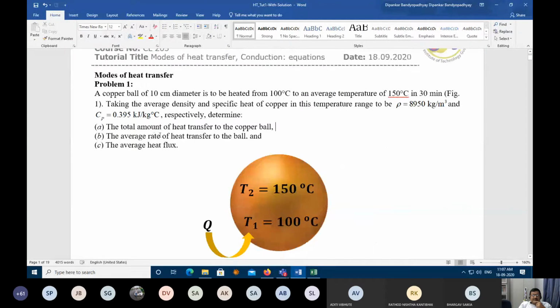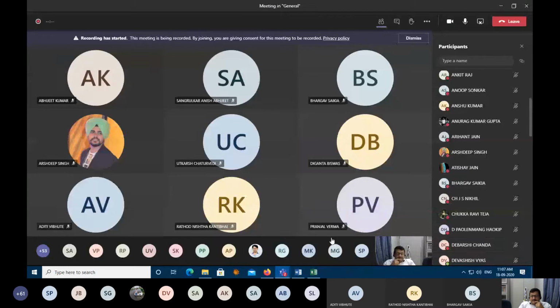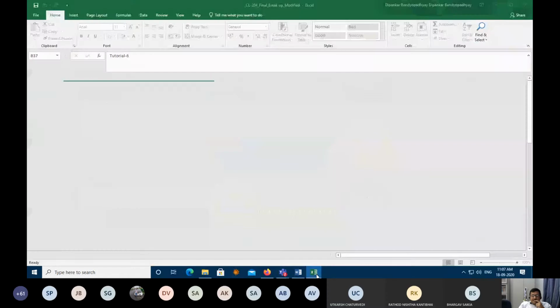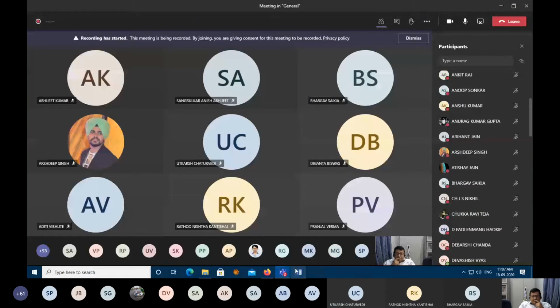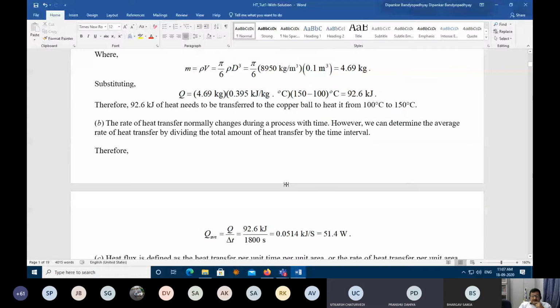Now, average rate of heat transfer to the ball. Can you quickly calculate? What is the average rate of heat transfer? How will you obtain it? Dividing it by the time. Yes. So please go ahead quickly. 51.39 joules per second. 51.4 joules per second. So joules per second means watt.